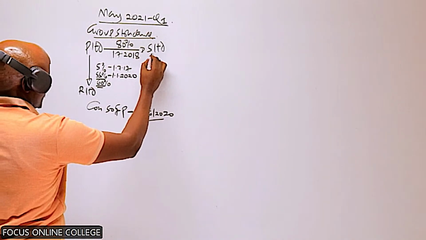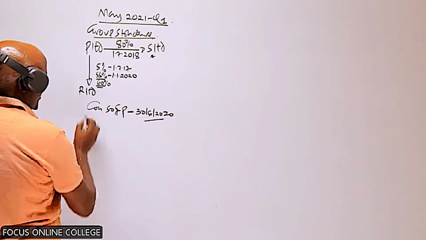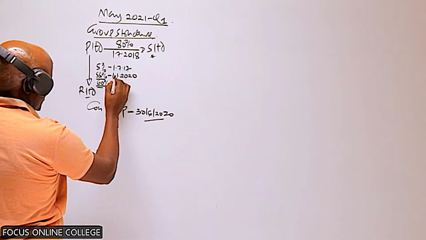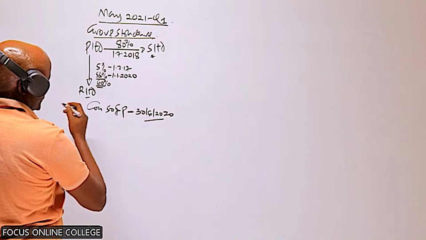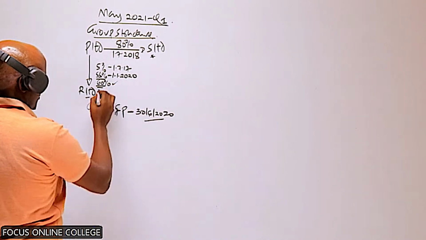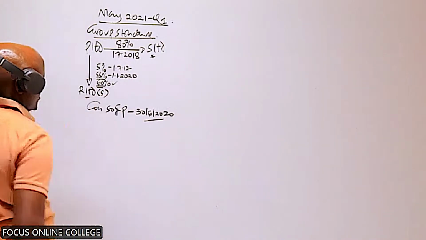So automatically this one will be a subsidiary at the end of the year, and equally R will be a subsidiary, because on 1st January 2020, six months to the end of the year, the parent company acquired the control. Still at the end of the year, this one will be a subsidiary.